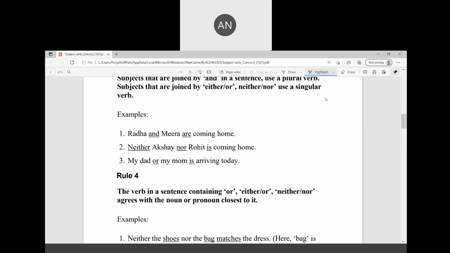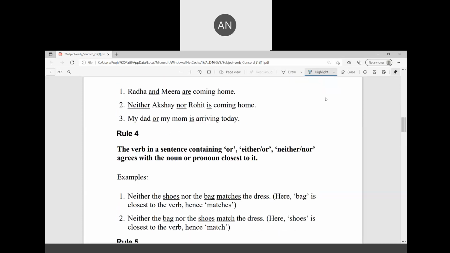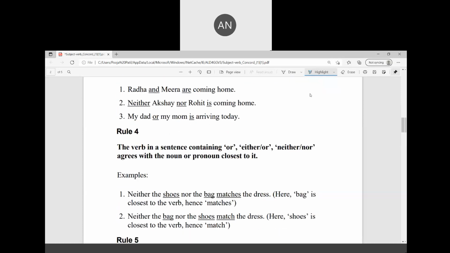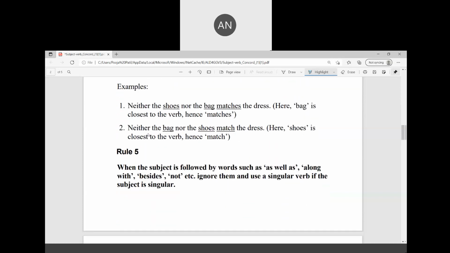Rule number 4: the verb in a sentence containing or, either/or, neither/nor agrees with the noun or pronoun closest to it. Neither the shoes nor the bag matches the dress. So, bag is the closest noun. Neither the bag nor the shoes match the dress. Here, shoes is closest to the verb.